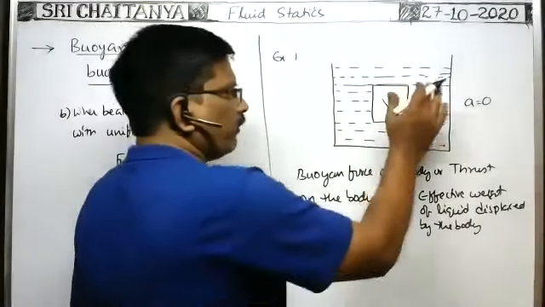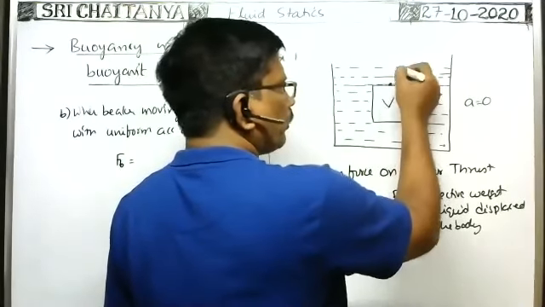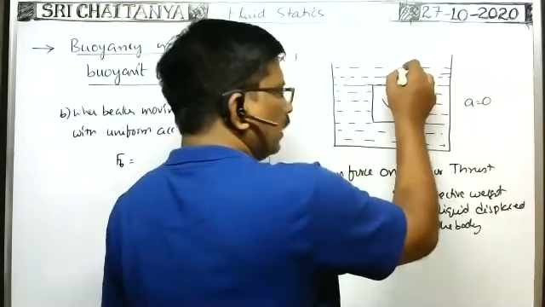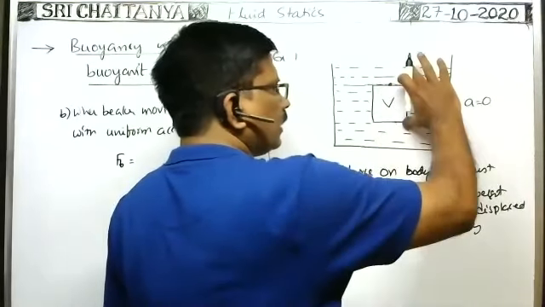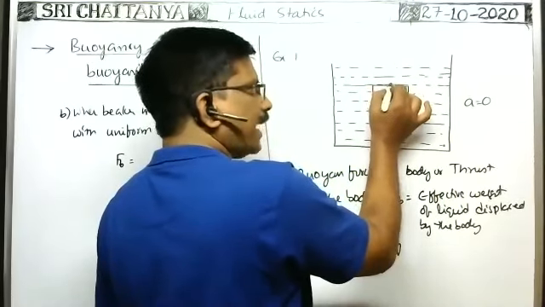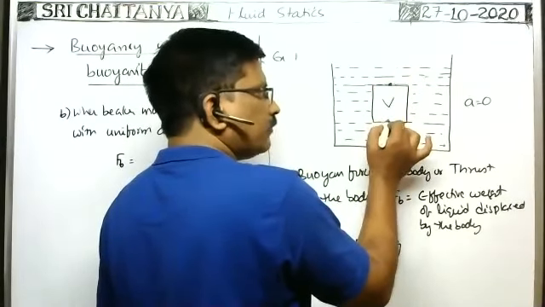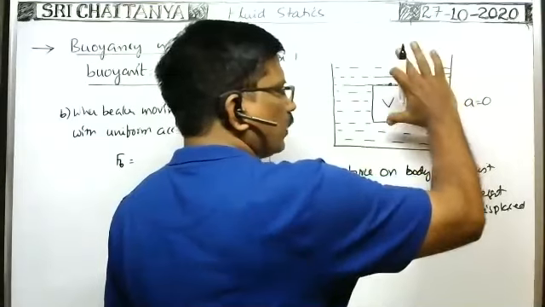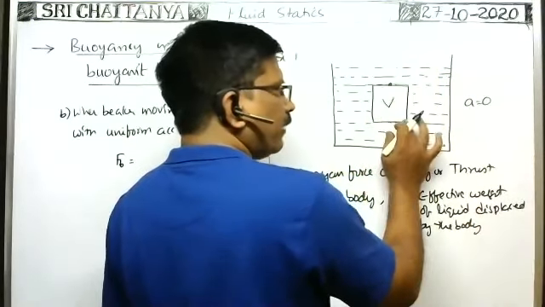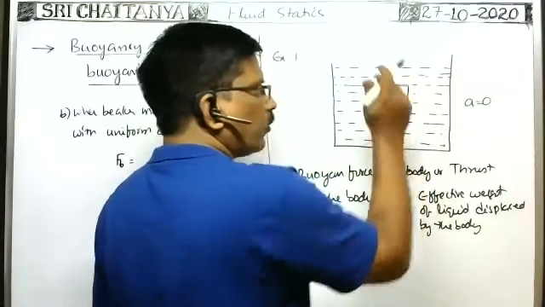Already I said, whenever the beaker is at rest, at the top, the pressure is equal to pressure due to the height of the liquid column. At this point, atmospheric pressure acts, and at this point, atmospheric pressure plus pressure due to height of the liquid column. The difference between them, the pressure difference across them, into area of cross section gives the net force acts on the body in vertically upward direction.